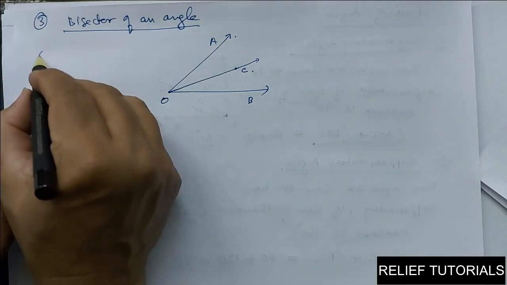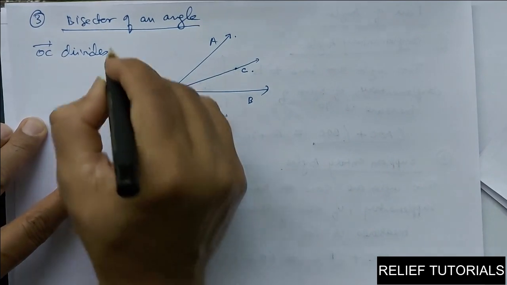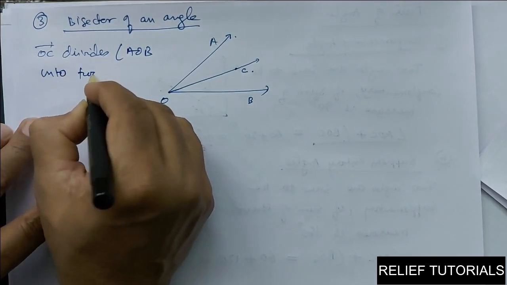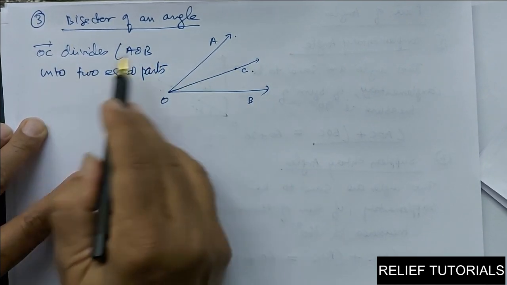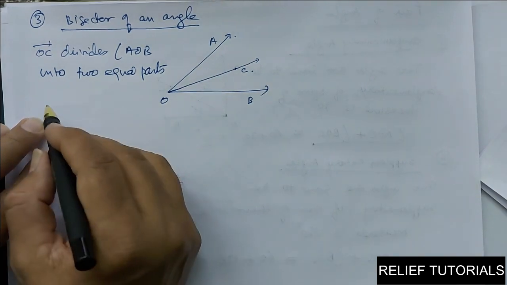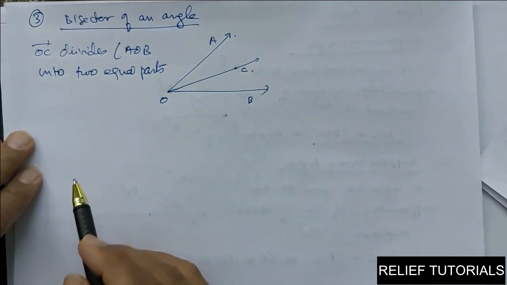So here we can say ray OC divides angle AOB into two equal parts. So the ray which divides angle AOB into two equal parts is called the bisector of an angle. So here we can say OC is the bisector of the angle.